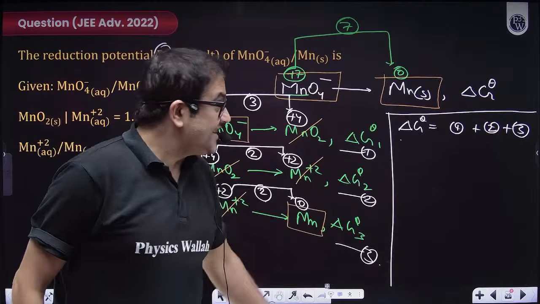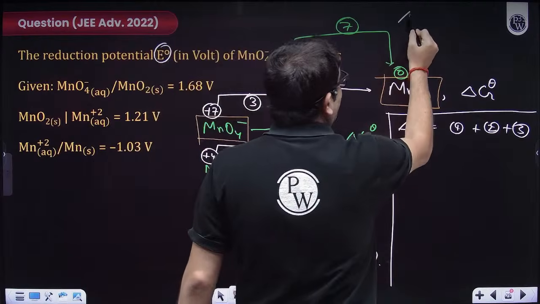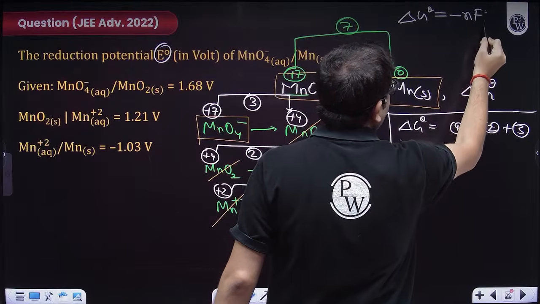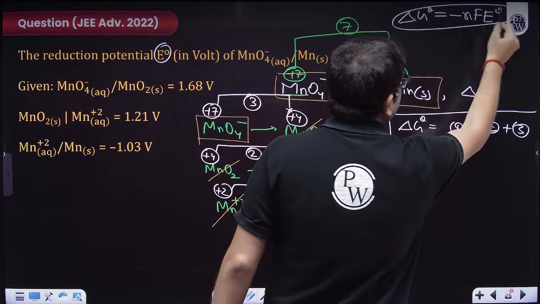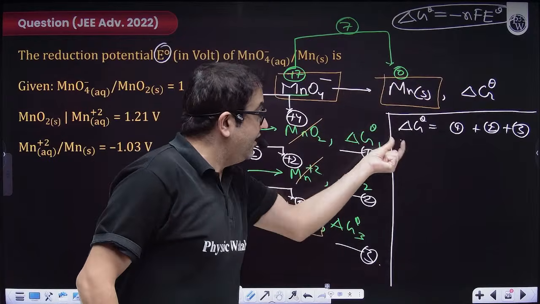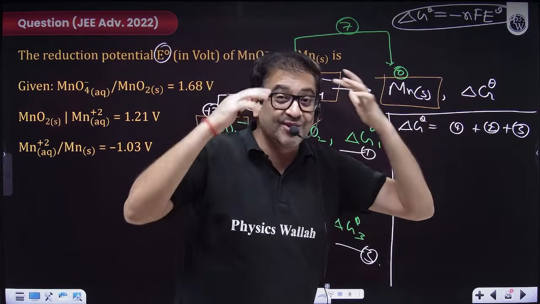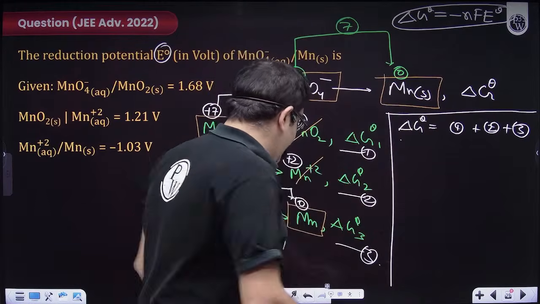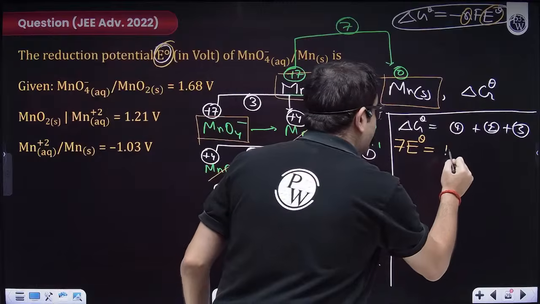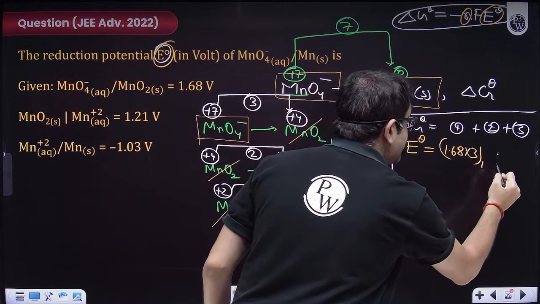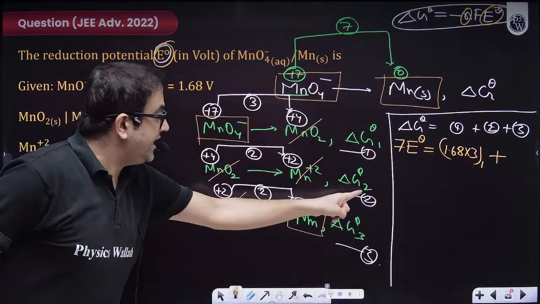Now, sir, we know ΔG° for any reaction is equal to minus nFE° of that reaction. Minus nF will be here also, here also, here also. So why bother? Kill minus F in your mind and only state. So 1.68 into 3 will be my first case plus the second case.